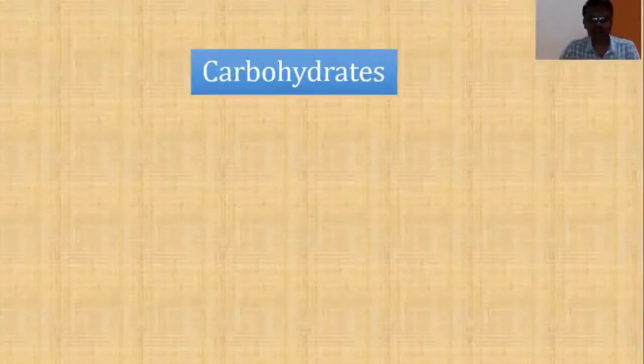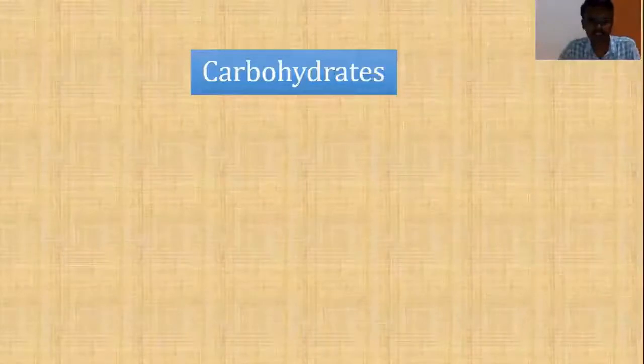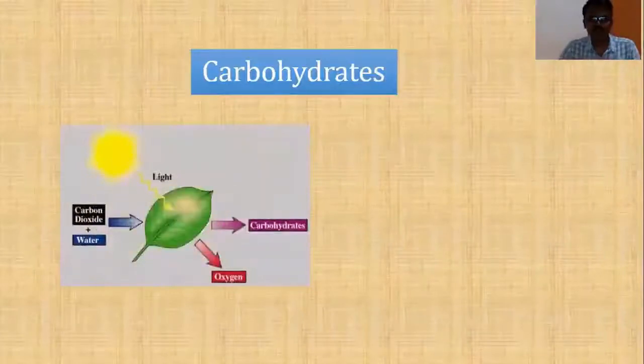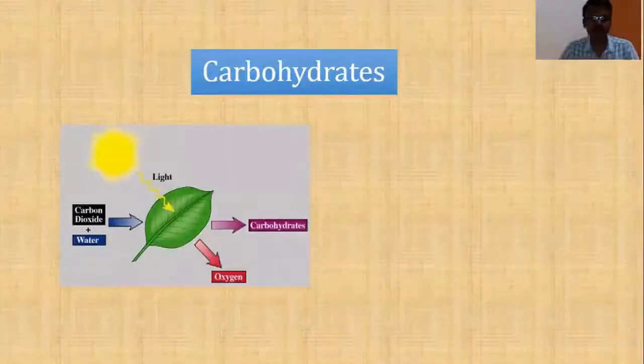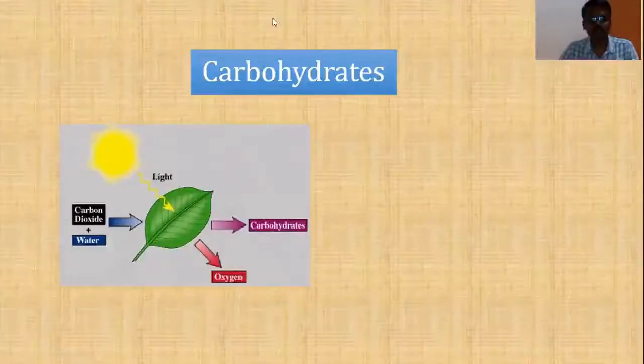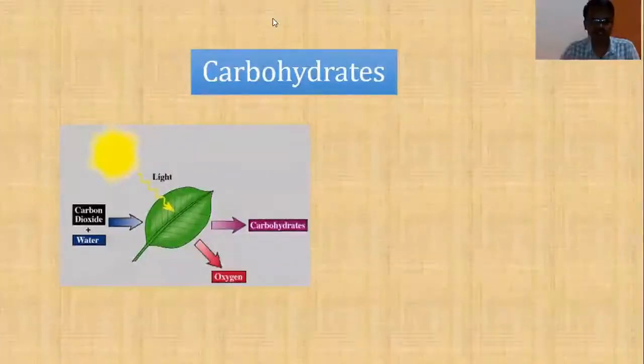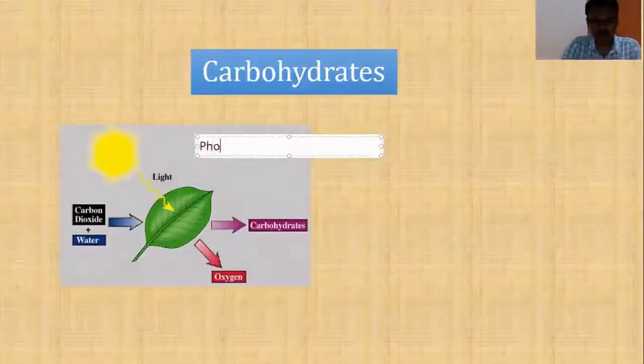To understand the basic meaning of carbohydrates, let me give you an example, which is a very familiar example for all of you. Students, this is a phenomenon without which life won't exist on Earth, because it is by this process that plants produce food for animals. Without food, animals are not going to survive, isn't it? So such an important phenomenon is that. I hope you have got what phenomenon I am talking about. Yes, students, this is photosynthesis. I'm talking about photosynthesis. So let me type that word, photosynthesis.